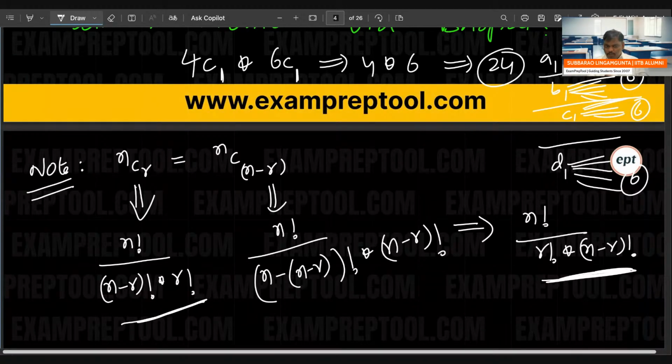If you see the below part of the formula, A into B is equal to B into A. That is the reason both are equal. So remember this note, note 1, if anyone doesn't know.